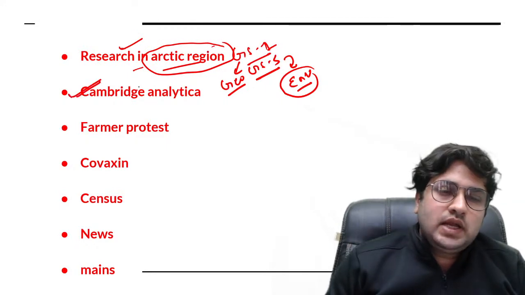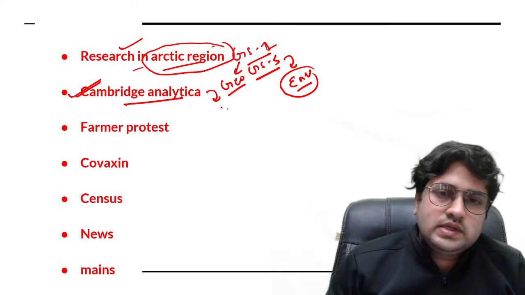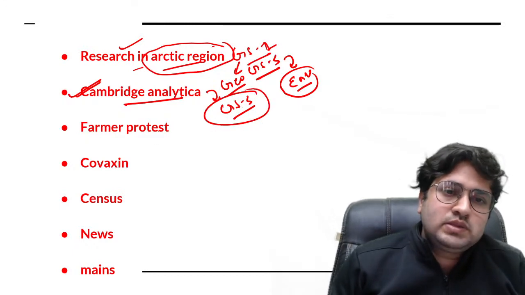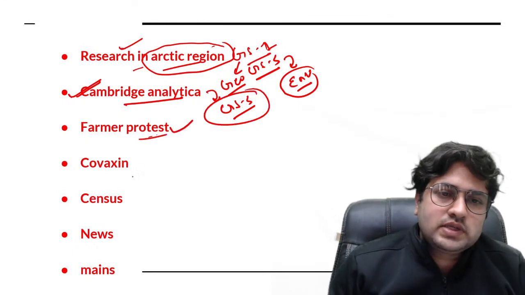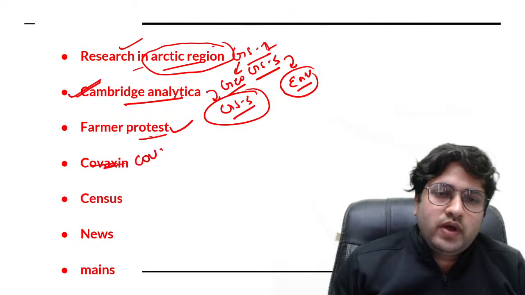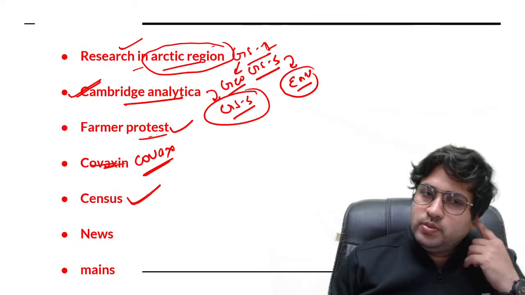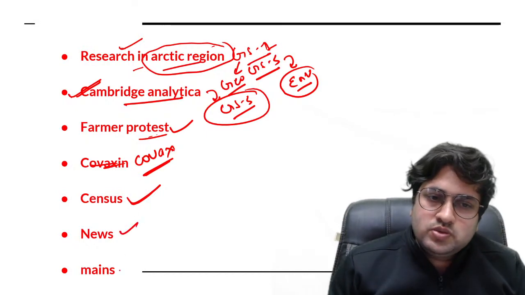Next is about the Cambridge Analytica case. The question can be framed, or the example can be used, if the question is related with cyber security, data security, privacy and all under GS paper 3. Farmer protest, certain points we will discuss. The Covax initiative, that also we will discuss. Then about the census, certain arguments related with the census, then small news, and in the end I will give you the mains question.